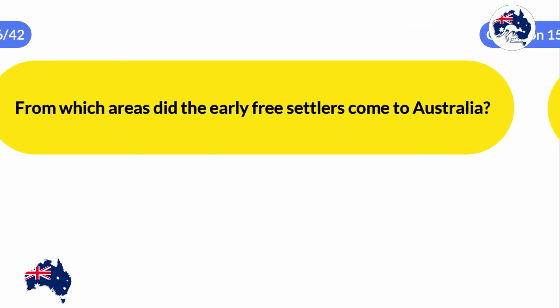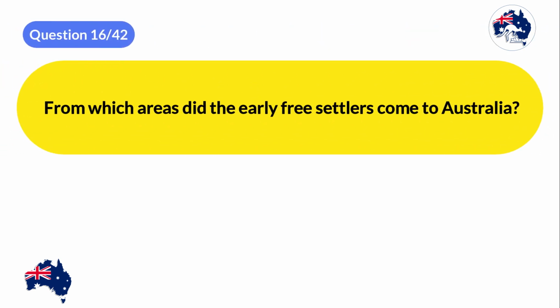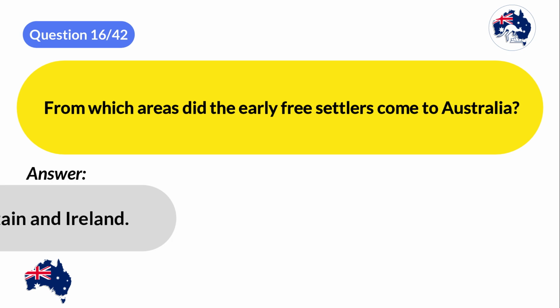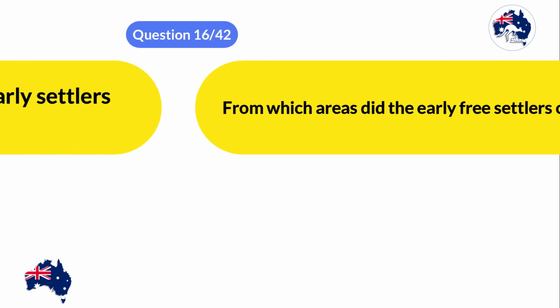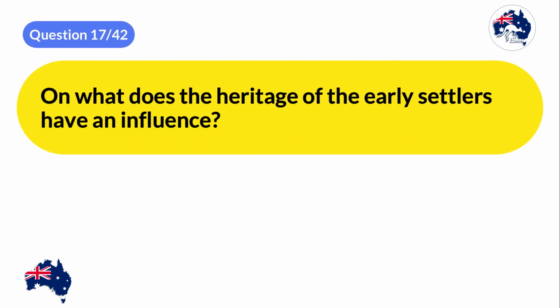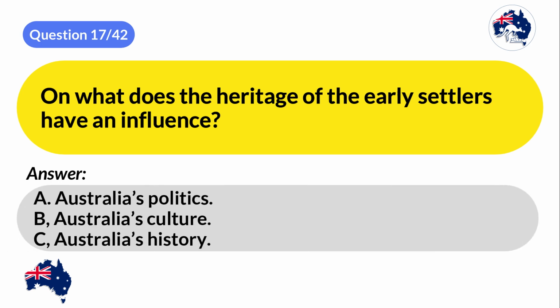From which areas did the early free settlers come to Australia? Early free settlers came from Great Britain and Ireland. On what does the heritage of the early settlers have an influence? A. Australia's politics. B. Australia's culture. C. Australia's history.